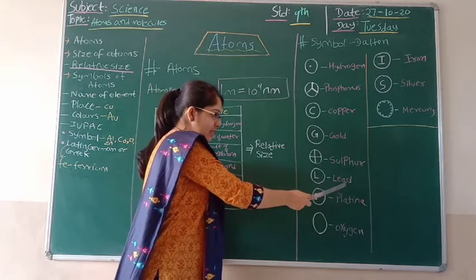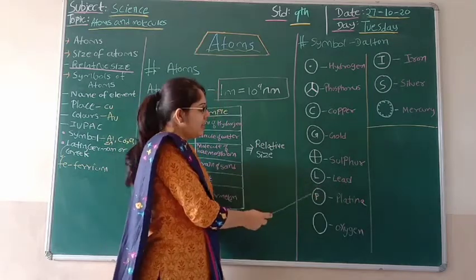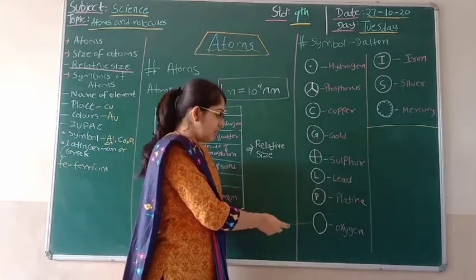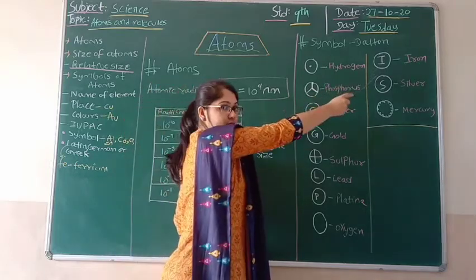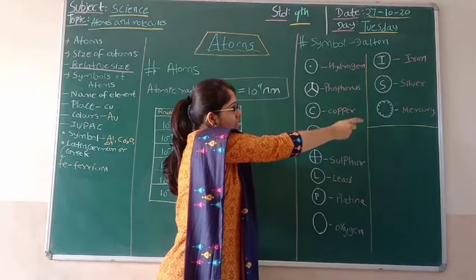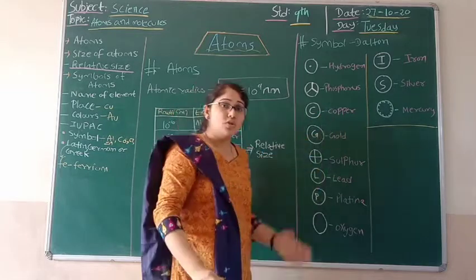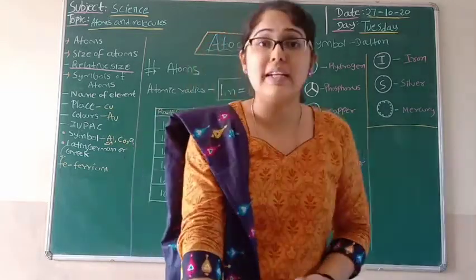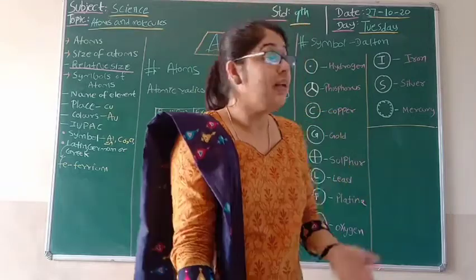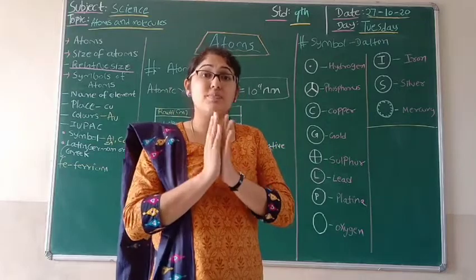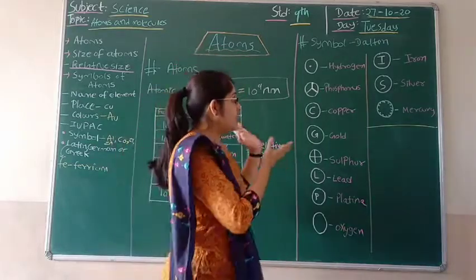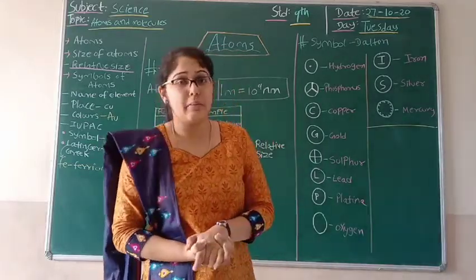This is how lead was presented. This is platinum, oxygen, iron, silver, and mercury. So students, this is how Dalton represented some of the elements with specific symbols.